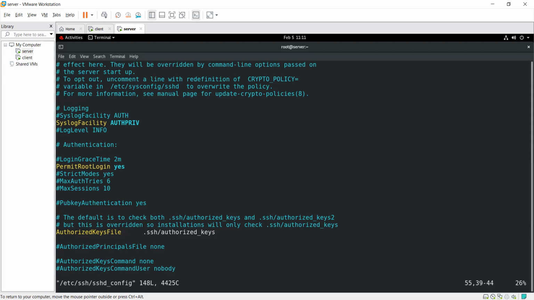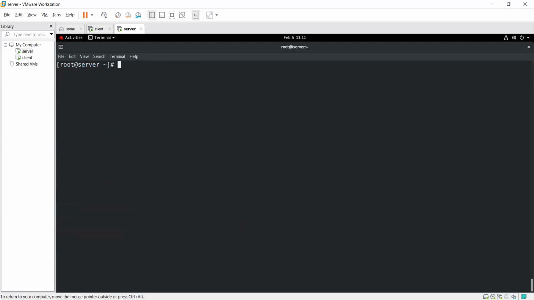That is the important configuration file of SSH. Now I hope you all can do SSH from one machine to another securely, right? Is that clear, guys? Yes, sir.